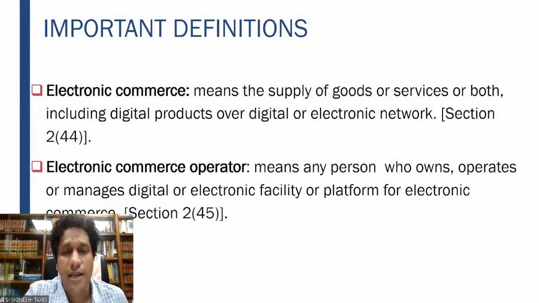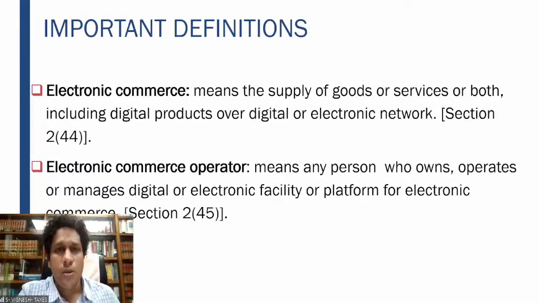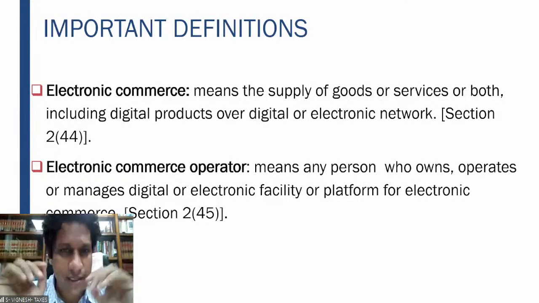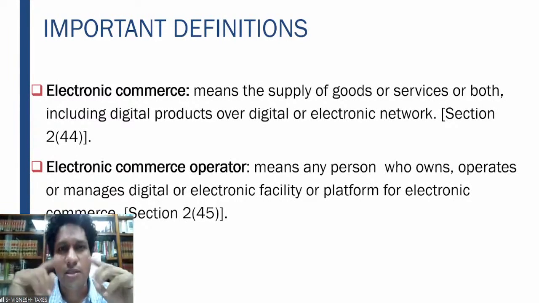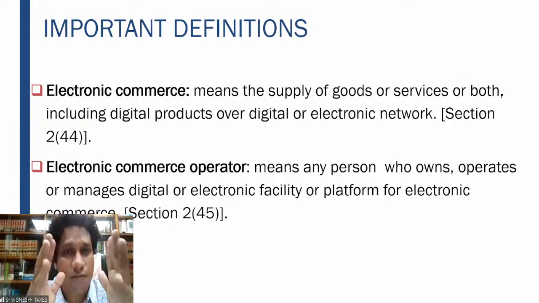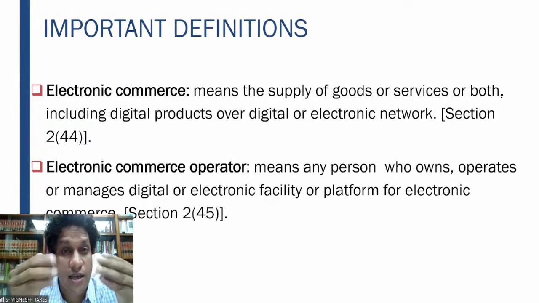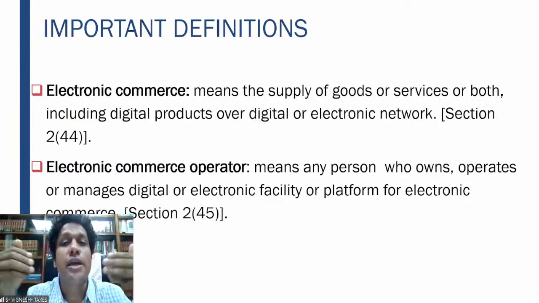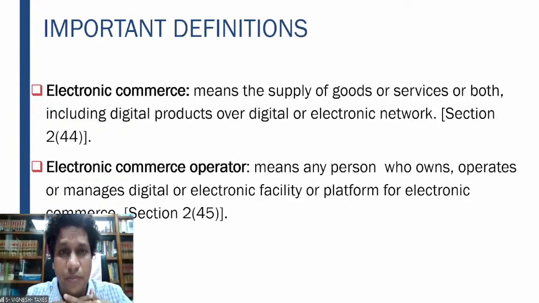So that is why, what happened? When service tax was there, there were just two people involved in any transaction. One is the service provider and one is the service receiver. But after e-commerce came into existence, apart from the service provider and the service receiver, there started developing a person who is going to get both of these two together.